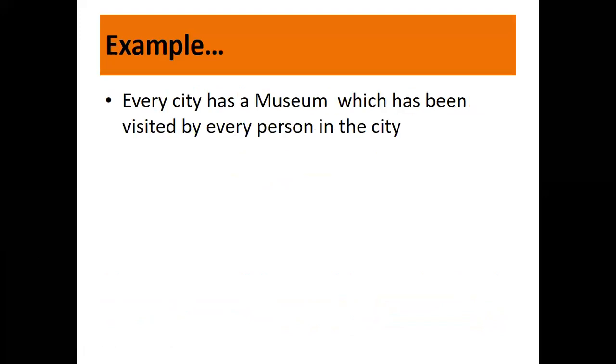Okay, this is really interesting. Every city has a museum which has been visited by every person in the city. Every city has a museum. Remember, every city, that means again you have a universal quantifier here. Which has been visited by every person, again one more universal quantifier here, person in the city. Now, how do we go ahead? I think you should sit with a paper and a pencil and try to write along with me.